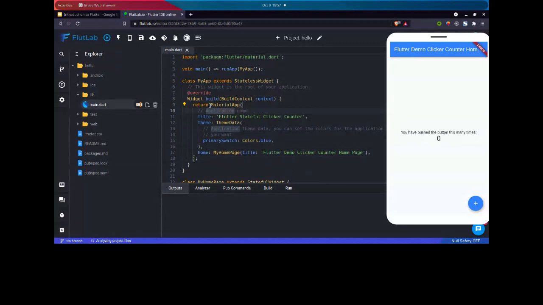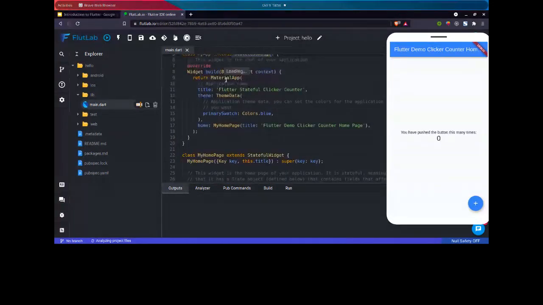So MaterialApp is basically a way of saying we are building an application. With this MaterialApp, we say, hey, I'm building an application, so give me the important things that will be required.